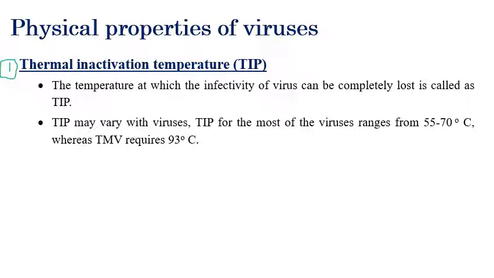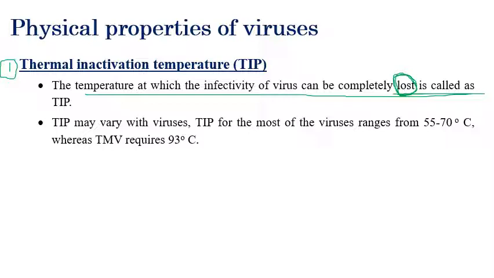It is the temperature at which the infectivity of the plant virus is completely lost, the temperature required to inactivate or kill the plant virus. So the temperature that is required to kill or inactivate the plant virus is considered the thermal inactivation point.